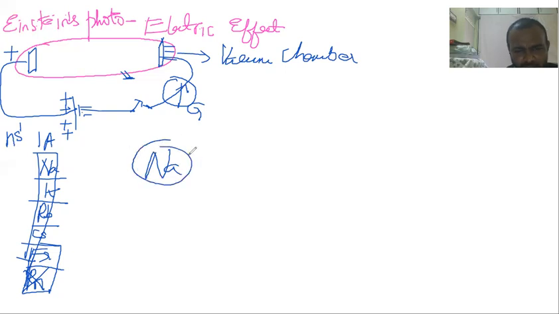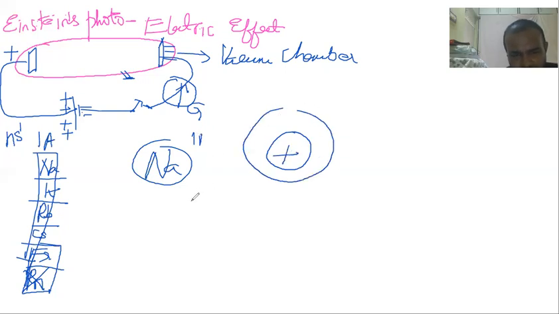Everybody knows the properties of sodium metal. It has 11 electrons, out of which one electron is in the outermost shell. You know this in chemistry. How are the 11 electrons arranged? 1s2, 2s2, 2p6, 10 finished, then 3s1.